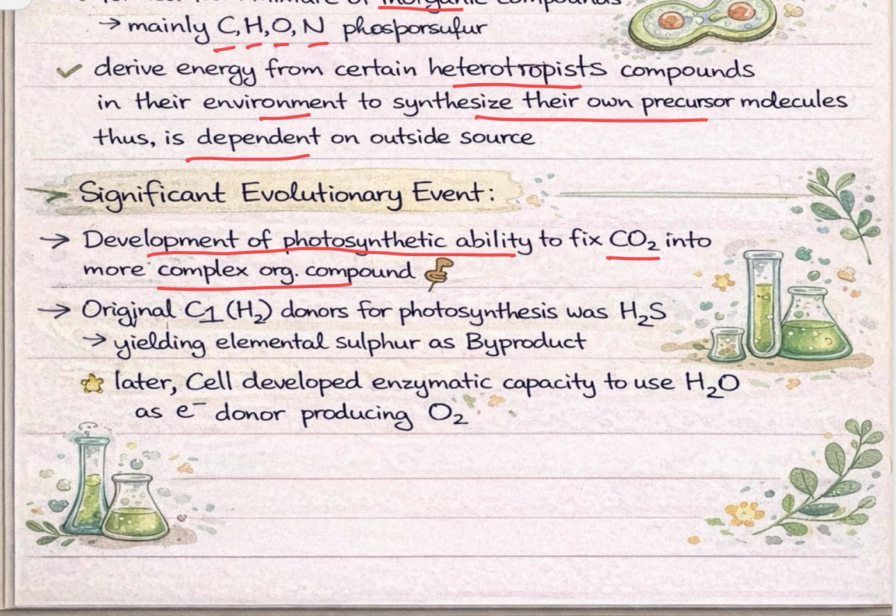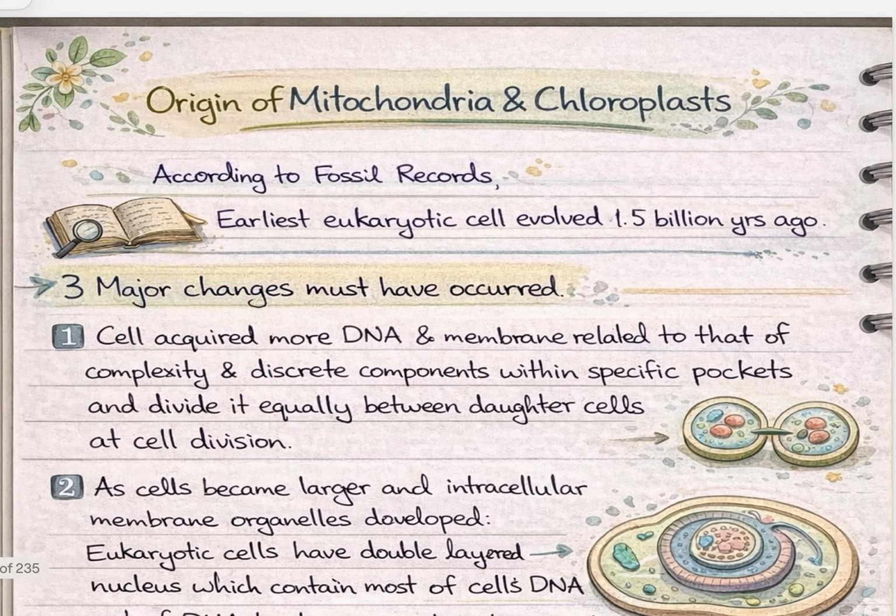So originally it was thought that the electron donor for photosynthesis was H2S, yielding elemental sulfur as byproduct. Later cell developed enzymatic capacity to use H2O as electron donor for producing oxygen. Origin of mitochondria and chloroplast. So according to fossil record, earliest eukaryotic cell evolved around 1.5 billion years ago.